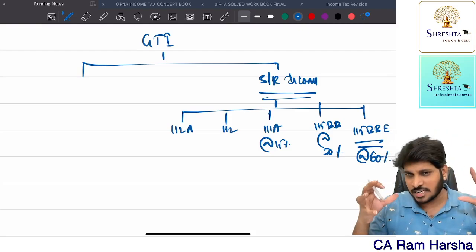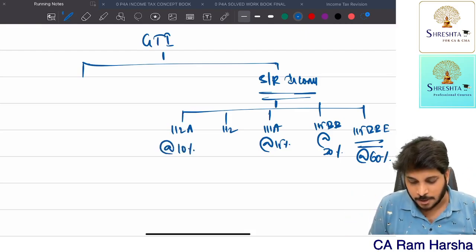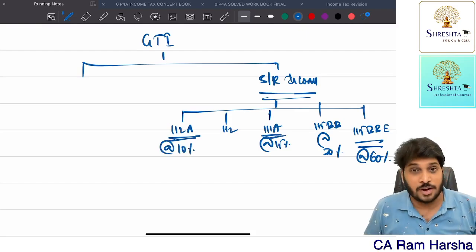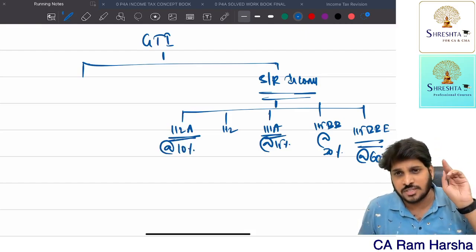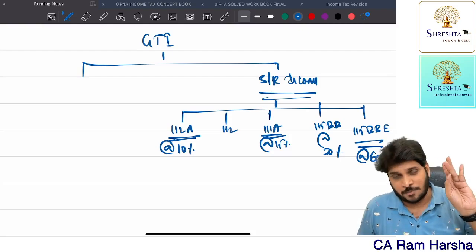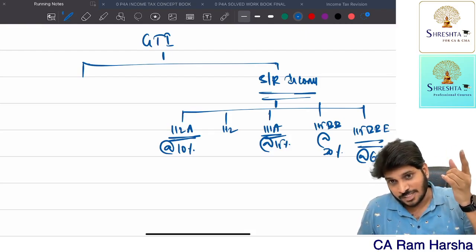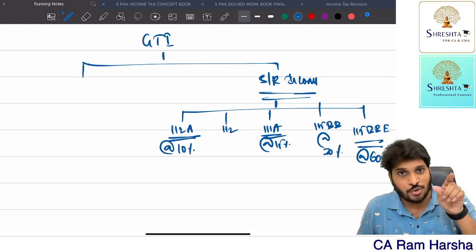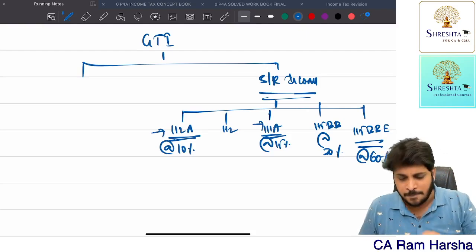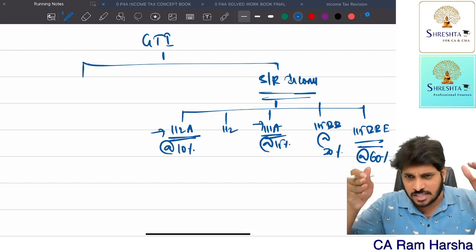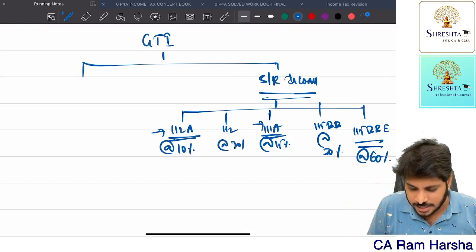Anyhow, ULIP related discussion at CA Inter we don't have. That is the reason why here it is 10%. In 112A and 111A, there are 4 assets actually: listed equity shares, units of equity oriented mutual funds, units of business trust, and ULIPs. That is also covered under 112A because ULIP is a capital asset now. So 112A covers ULIPs also. But we did not discuss ULIPs when covering 112A, 111A because we don't have it in the syllabus, even in the ICAI study material they have not covered it at all.